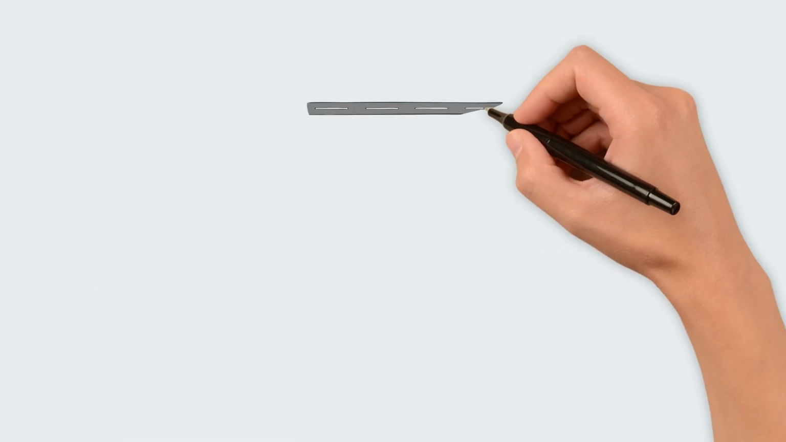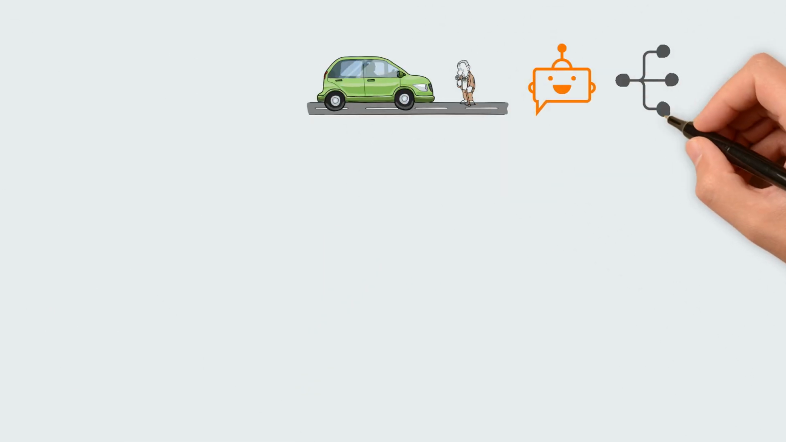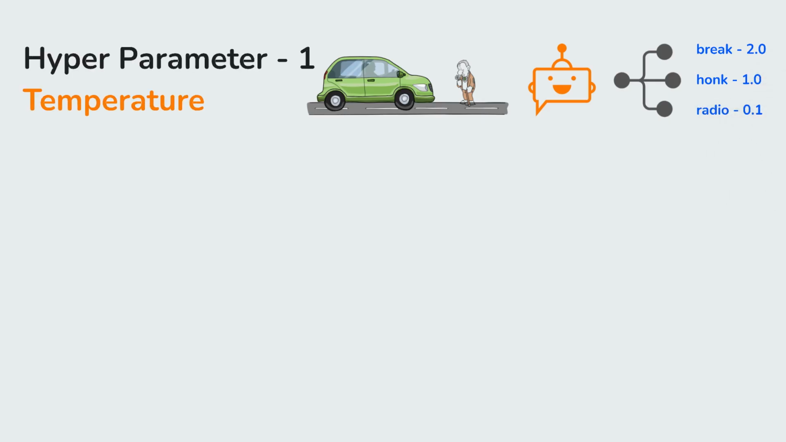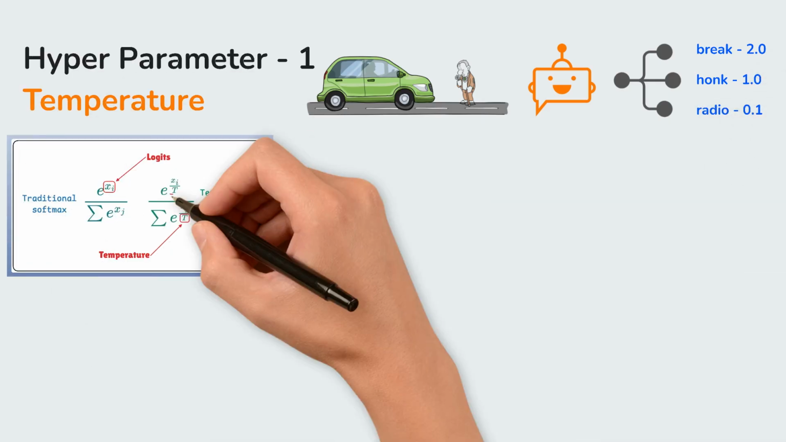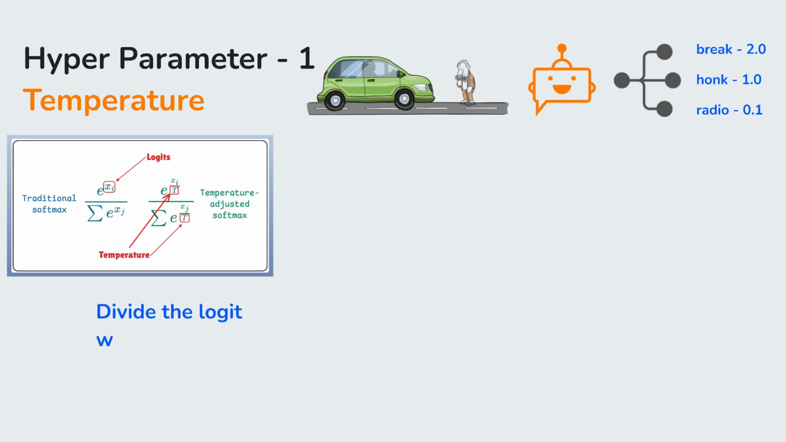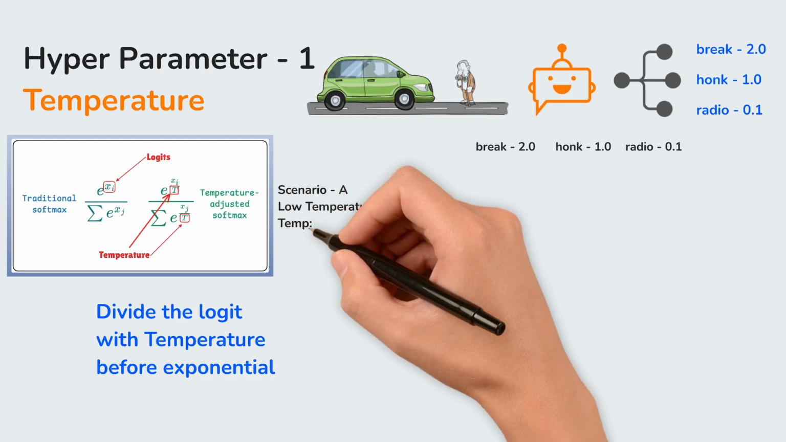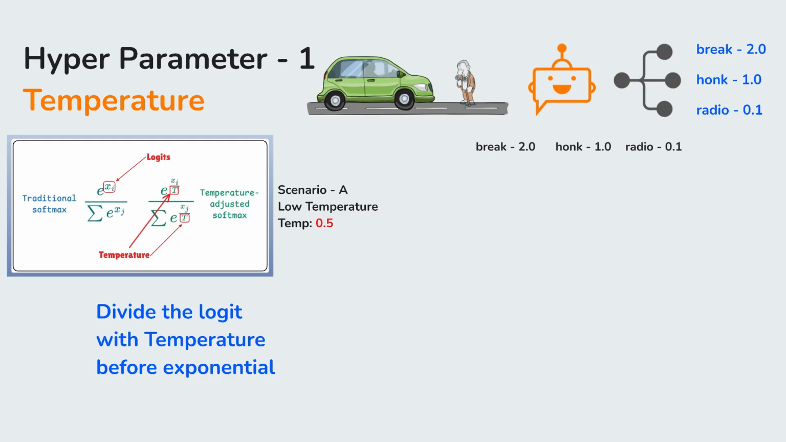Now, we can manipulate this bridge using hyperparameters. The first and most famous is temperature. When we add temperature, the formula changes. We divide the logit by the temperature before doing the exponential math. Let's see what happens to our brake and honk example. Scenario A, low temperature. Let's set temperature to 0.5.